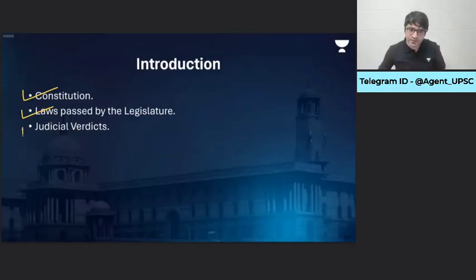And the last one, judicial verdicts, mostly focusing on Supreme Court verdicts. For example, why and how did the Supreme Court say that EWS reservation, which provides 10% reservation for economically weaker sections of the society, is constitutional? What is the Supreme Court going to rule on electoral bonds? What is the Supreme Court going to rule on the Citizenship Amendment Act?